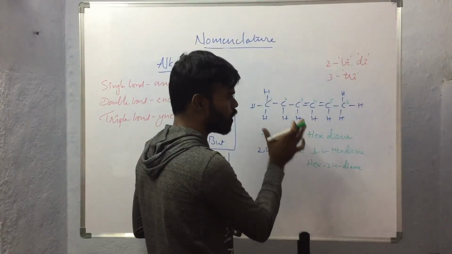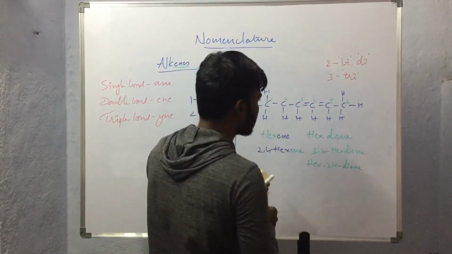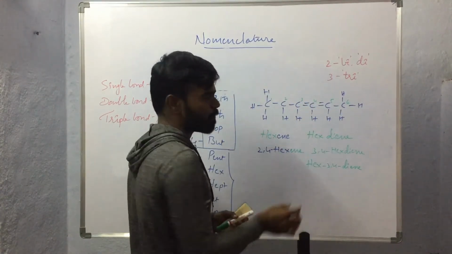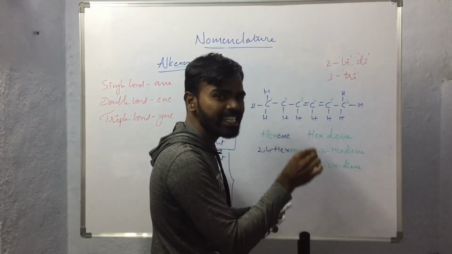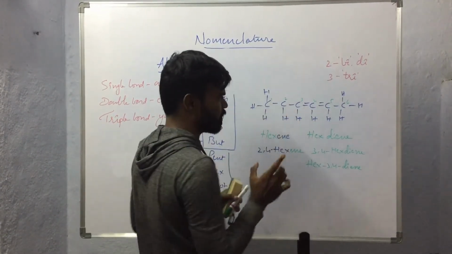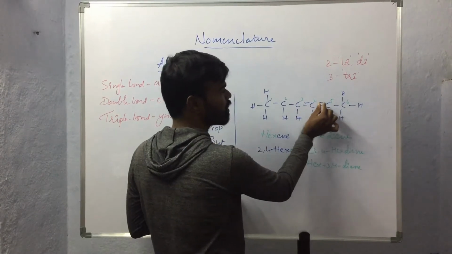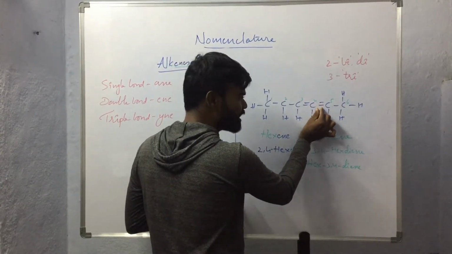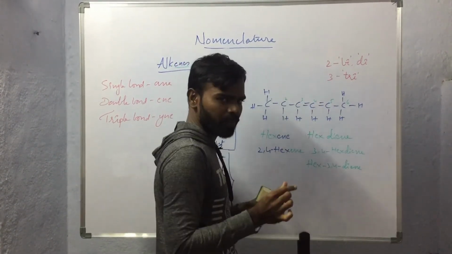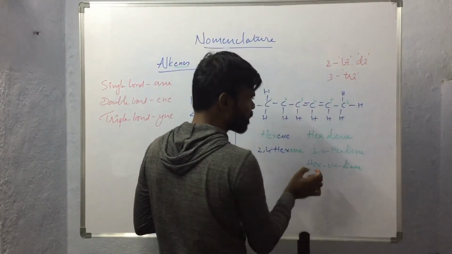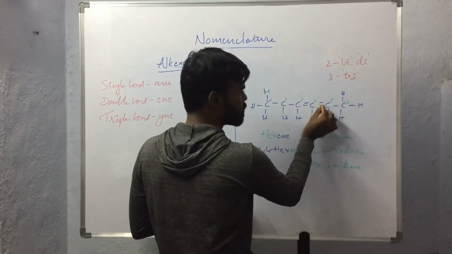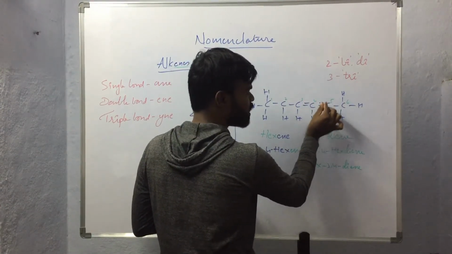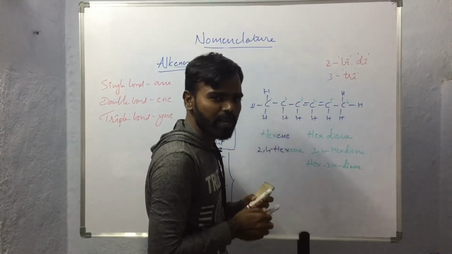The presence of unsaturation should be on the least numbered carbon atom. That means the carbon atom which is having the unsaturation should get the least number. While giving numbering, we have to give numbering in such a way that the unsaturation is on the least numbered carbon atom.